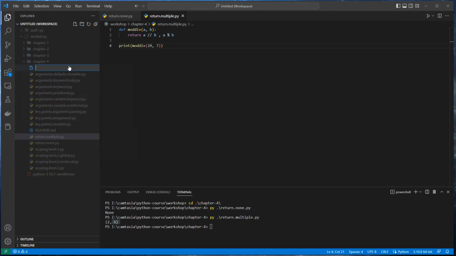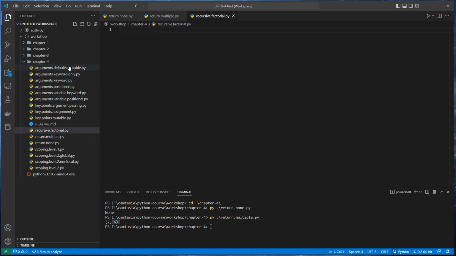So for this subject, I want to create a new file called recursive factorial.py. There I want to define a factorial function, and I want to receive an n value.